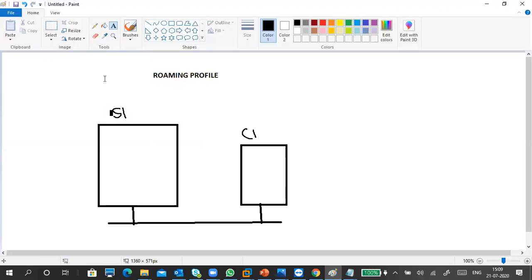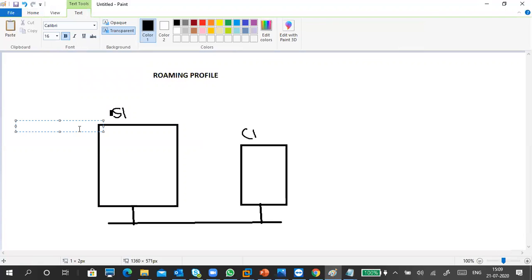So what we have to do first is create a folder in our server. Usually I will create it directly under the C drive. Directly under the C drive, I'm going to create a folder called roaming folder, without spaces.